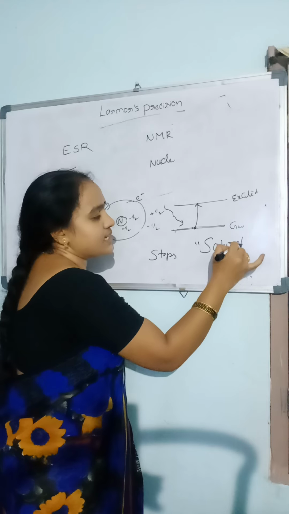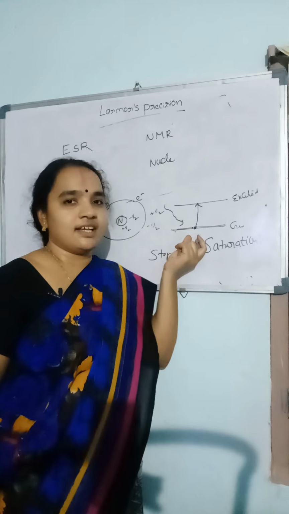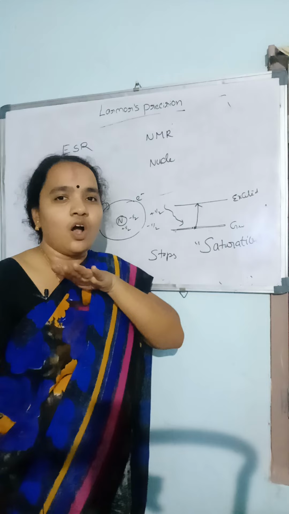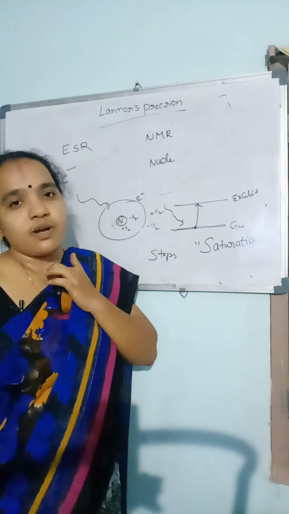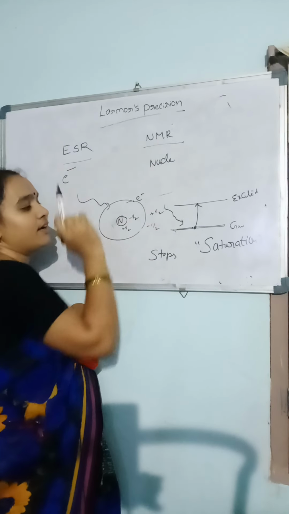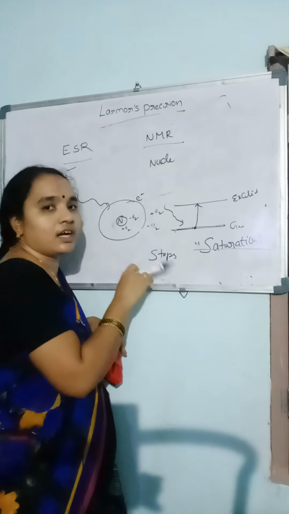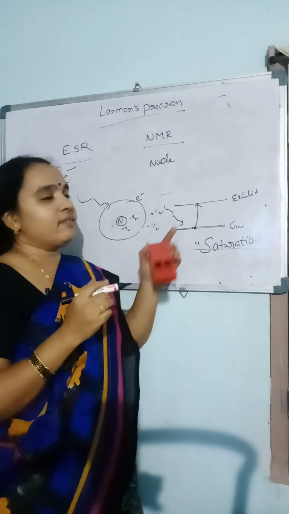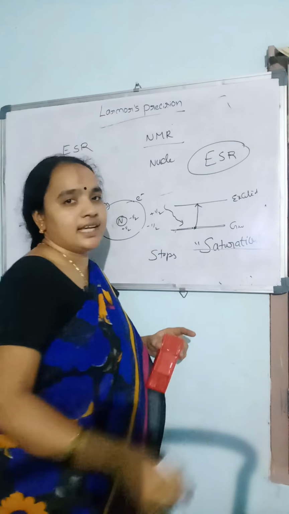So what is saturation? Saturation is the stage at which the population of the energy levels in the ground state and the population in the excited states are almost equal. So this is regarding Larmor's precession. By Larmor's precession, we can explain what ESR and NMR are. We can also explain what is meant by the saturation state of the electron spin states and nuclear spin states. In the next class, we will learn what ESR is and the complete ESR technique.